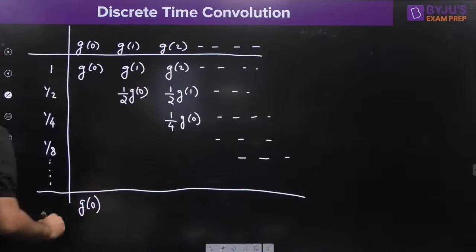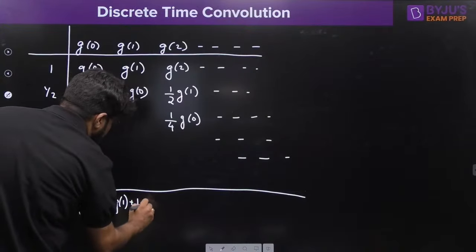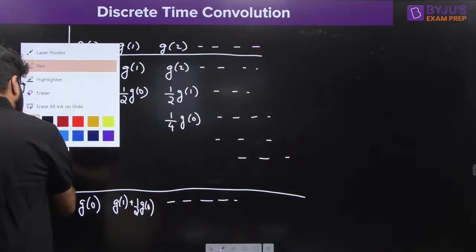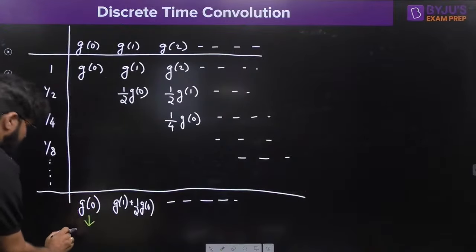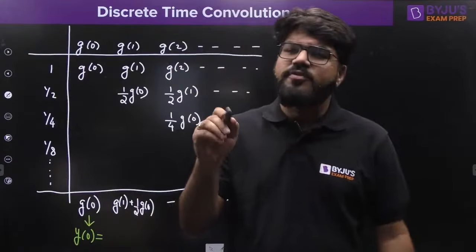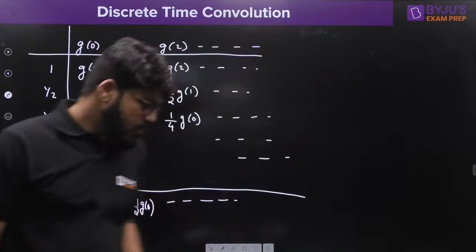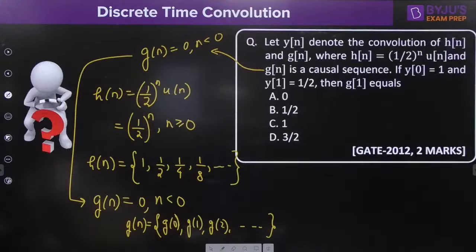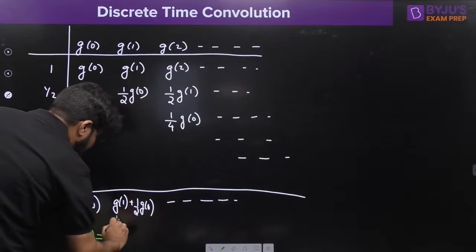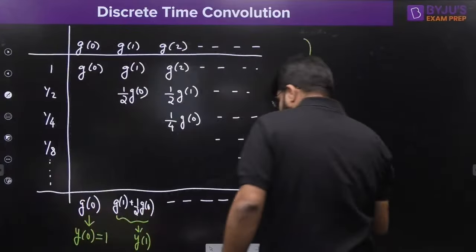This is G0, then next is G1 plus half G0, and so on. Now clearly data has been given to you. This is the first sample of the output, so that will be y0. The starting index of output will be 0 because both xn and hn started from 0; 0 plus 0 will be 0. So this is y0, and the value of y0 is 1. And this should be the value for y1.